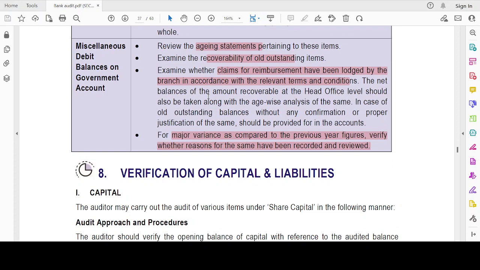So with this we have completed category 7 in the Audit of Banks chapter. The rest of the categories will be discussed in the next video. Hope you found it as a proper revision video rather than discussing the concept.